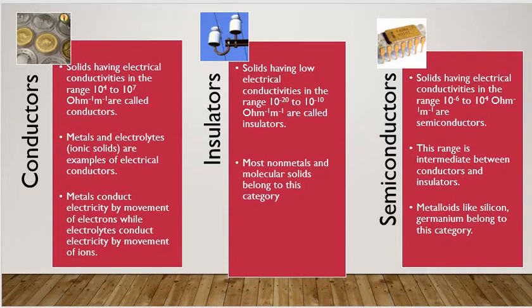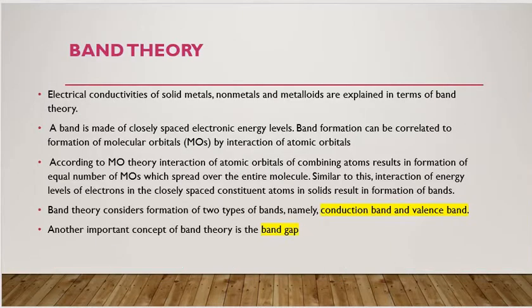Now, band theory. Electrical conductivities of solid metals, non-metals or metalloids are explained on the basis of band theory. Band theory is made of closely spaced electronic energy levels. Band formation can be correlated to the formation of the molecular orbitals by the interaction of atomic orbitals.